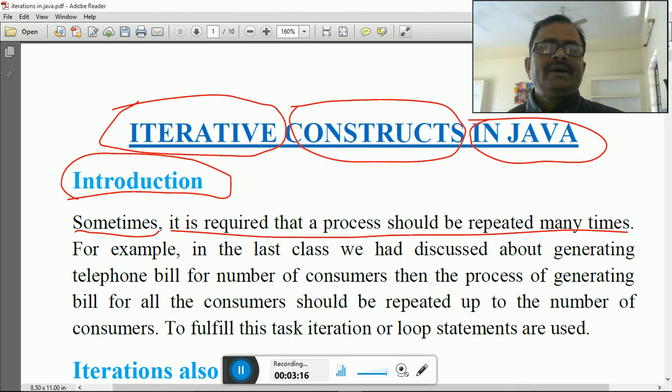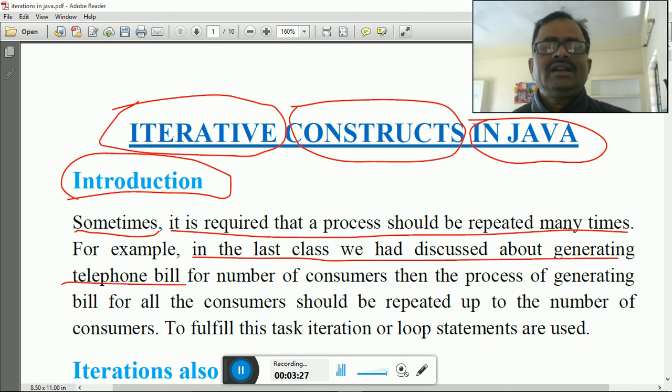For example, in the last class we discussed generating a telephone bill. In class 8, when you were studying, there was one program. For a number of consumers, the process of generating the bill for all the consumers should be repeated up to the number of consumers. To fulfill this task, iteration or loop statements are used.